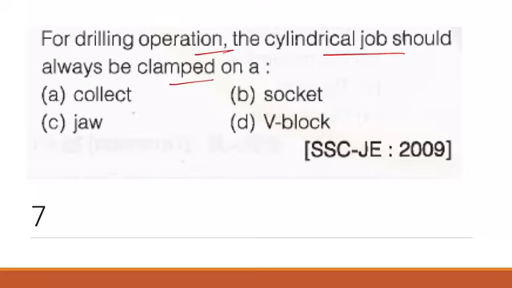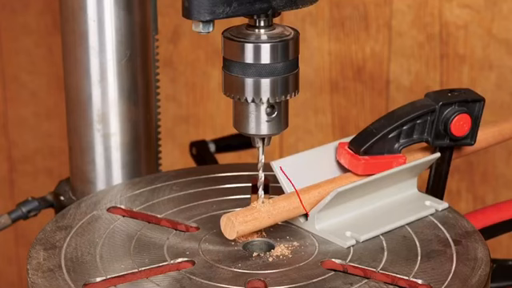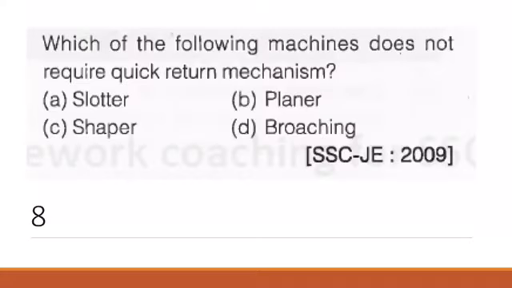So many of us have seen that in the drilling operation, the job is clamped on the V block, right? For a V block, as you can see here, this is a V block, right? And this is the workpiece that is mounted, and this is the drilling tool. So on the V block for drilling, the workpiece is mounted. This is workpiece, right?